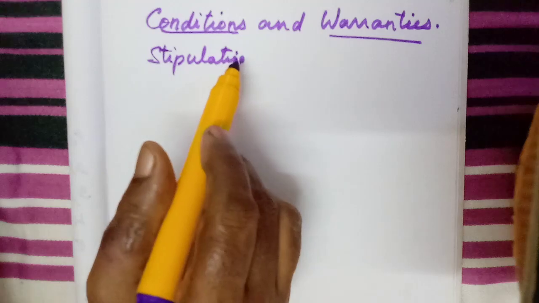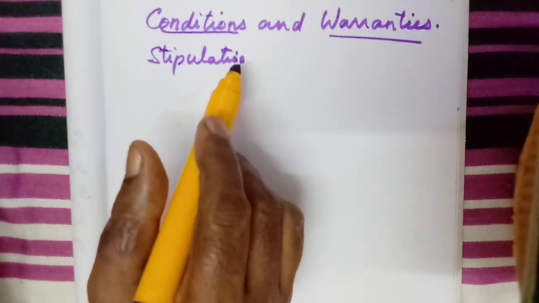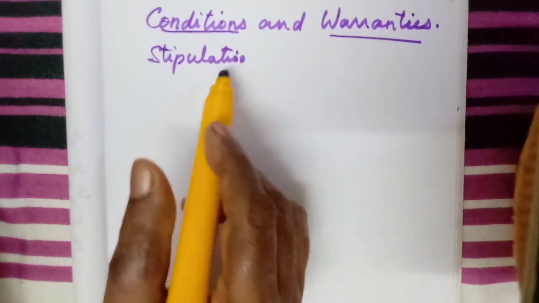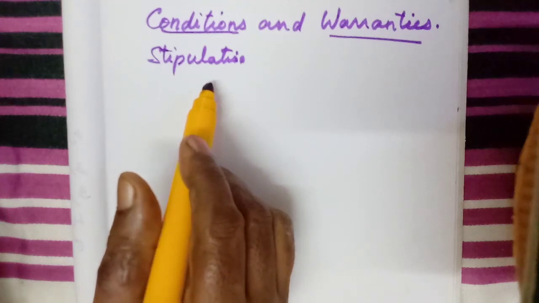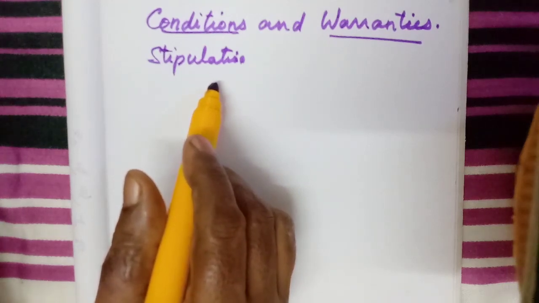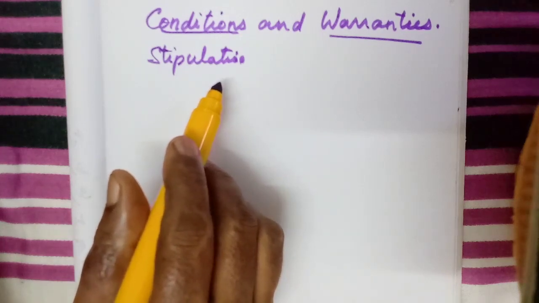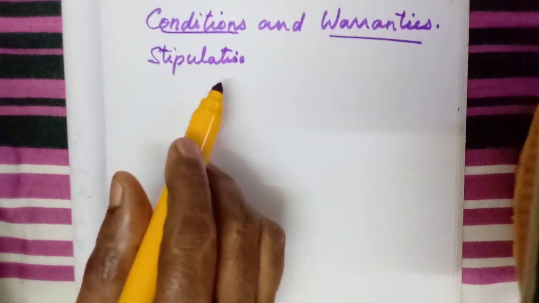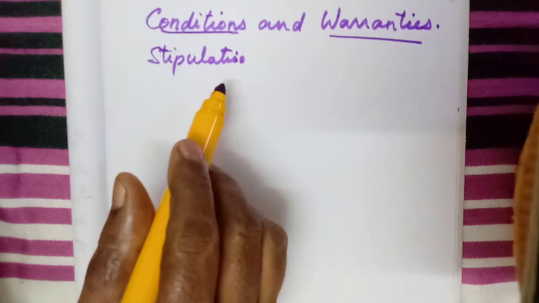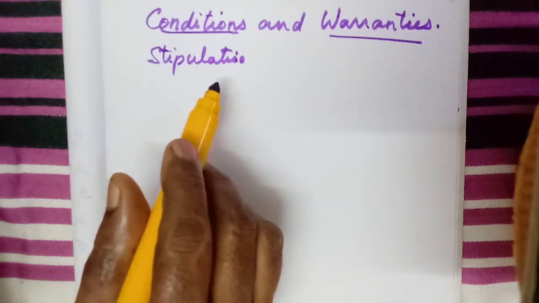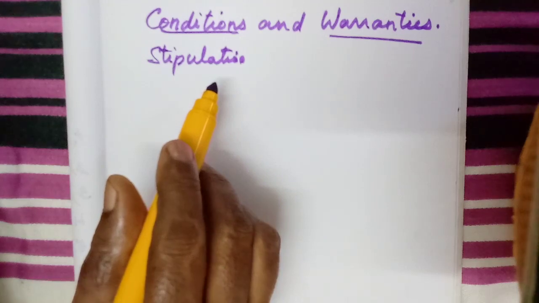Okay, here one example is given. A person is agreeing to purchase a motorbike from a dealer or from a second hand dealer. To purchase the motorbike, that should serve his main condition. What is the condition? That it should get a mileage of 55 kilometers per liter.